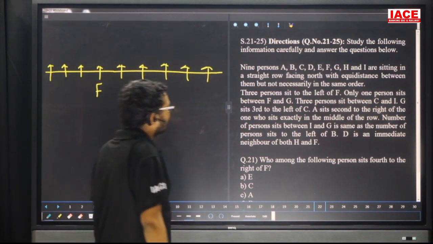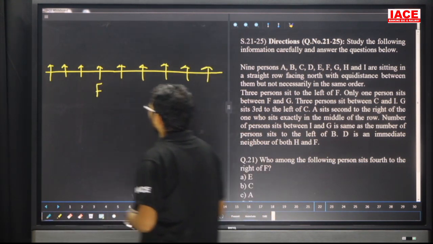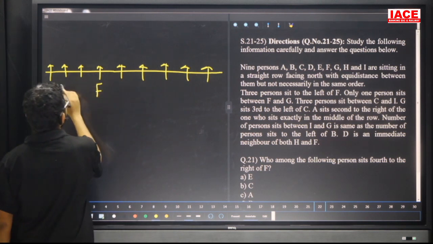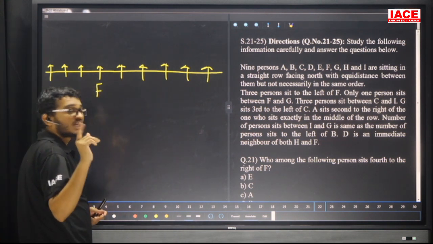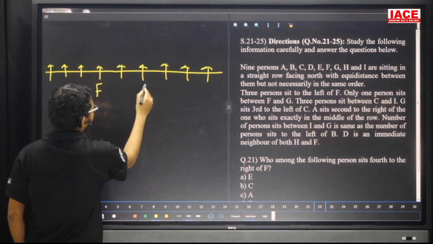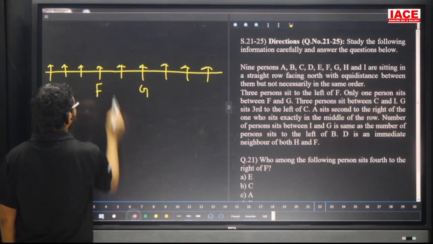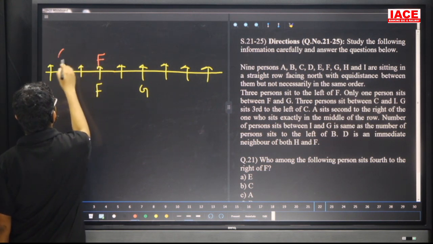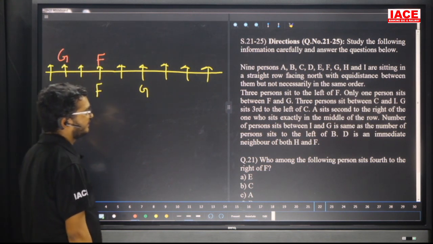Leave it. 1 person sits between F and G. Now F, 1 person, G. All are facing the same direction, which means two possibilities: one is down, the other one is up. Now F, 1 person, this one is G. Between F and G here we are having one member.